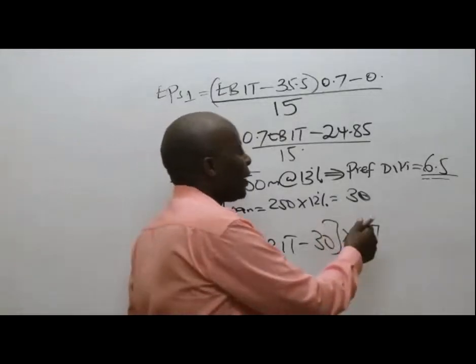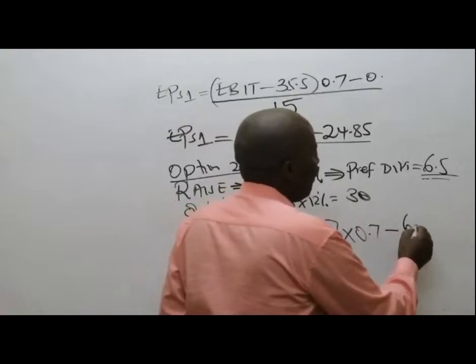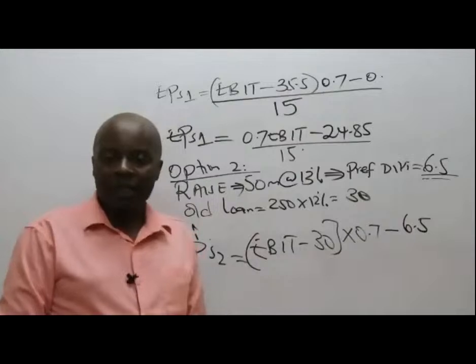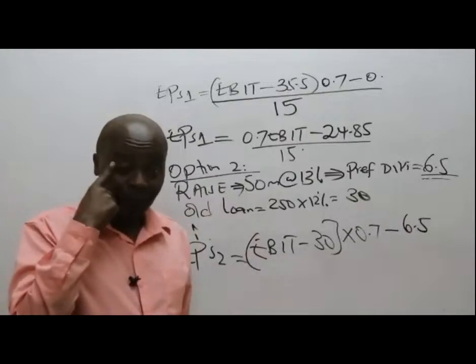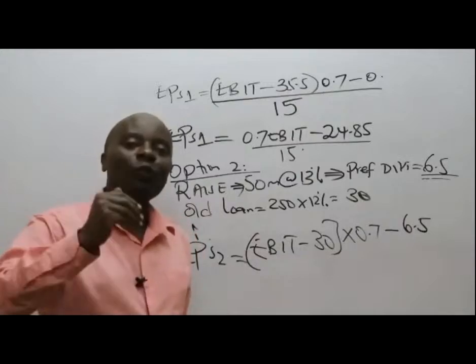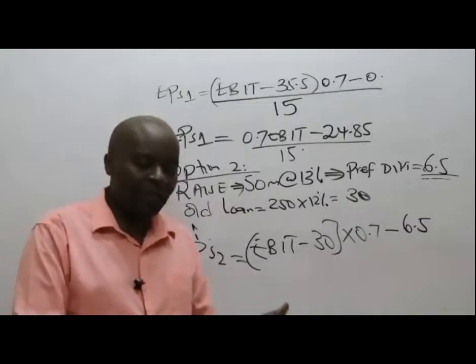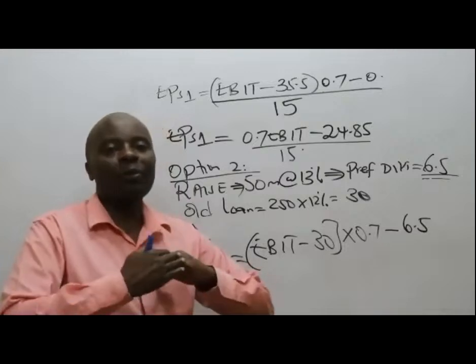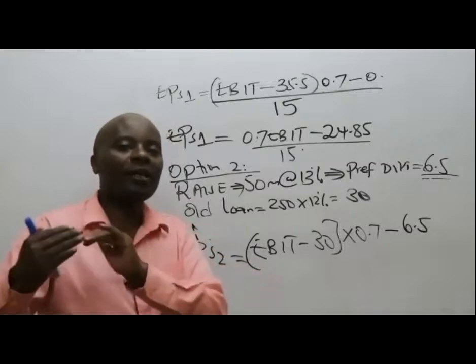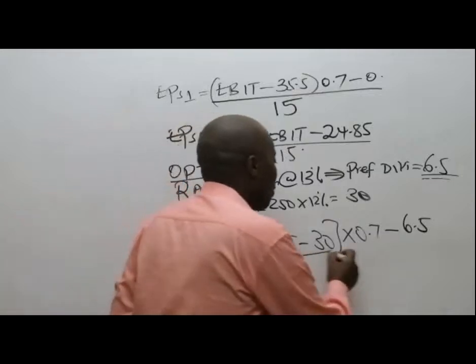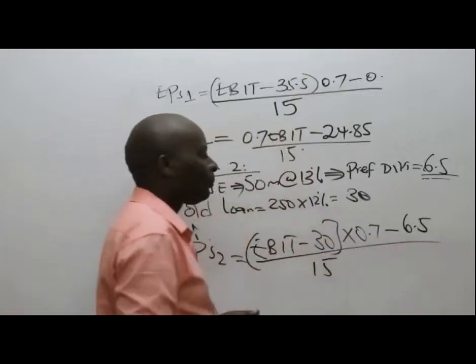Minus my preference dividend, which is 6.5. Remember, preference dividends have to be outside the taxation bracket, because preference dividends are basically appropriations out of the profit after tax. It comes after the tax. All over the number of ordinary shares that you gave me as 15.